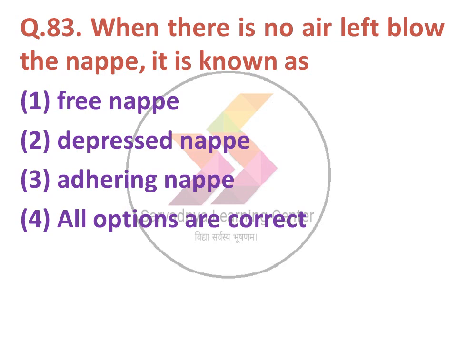When there is no air left below the nappy, it is known as: option 1 free nappy, option 2 depressed nappy, option 3 adhering nappy, option 4 all options are correct. The option number 3 is correct, adhering nappy.